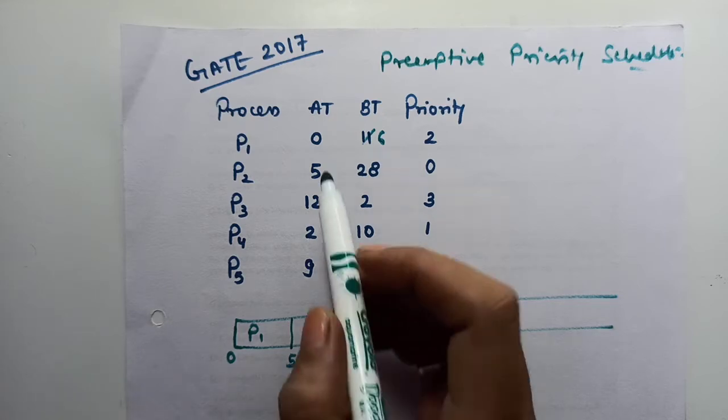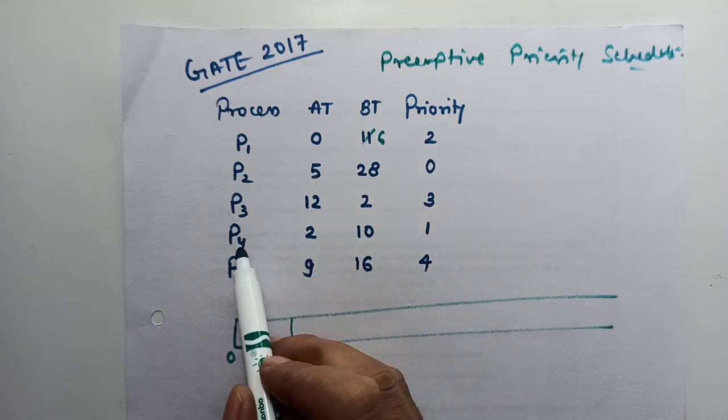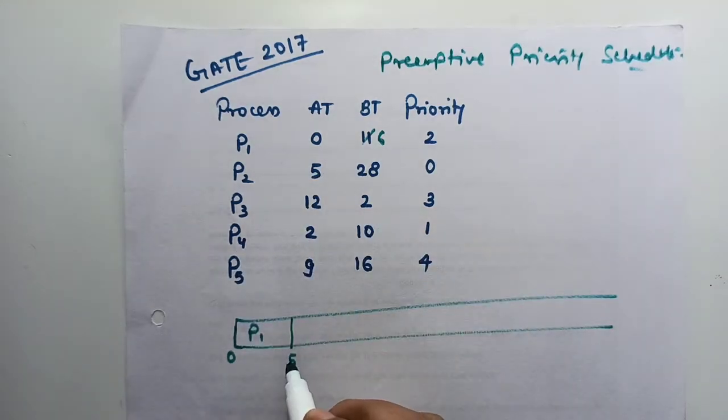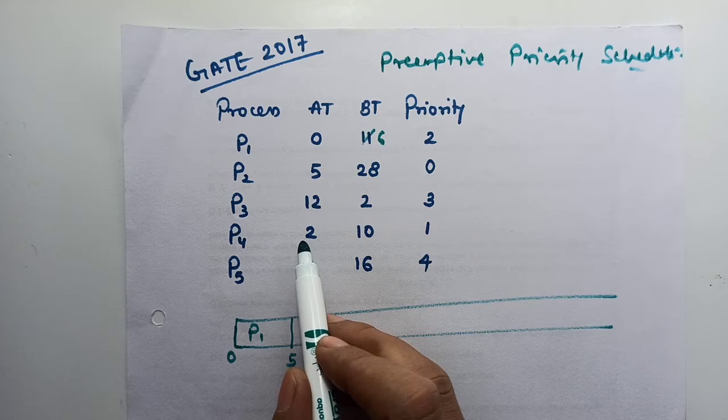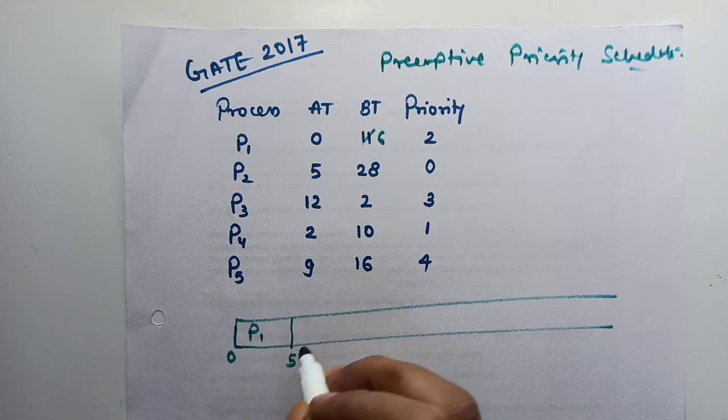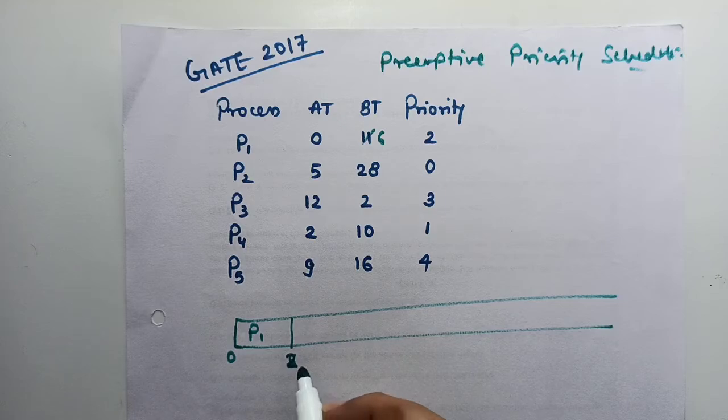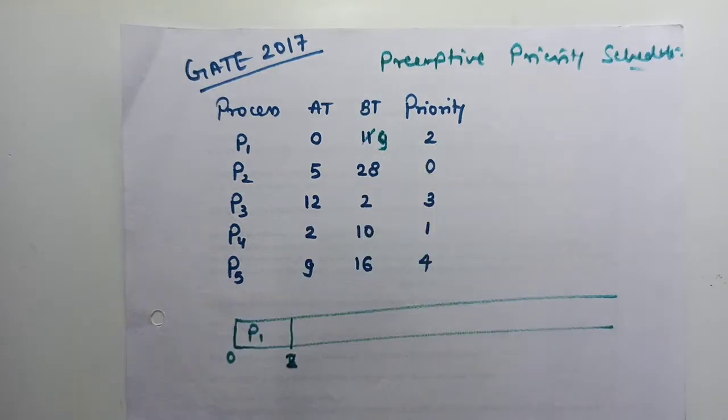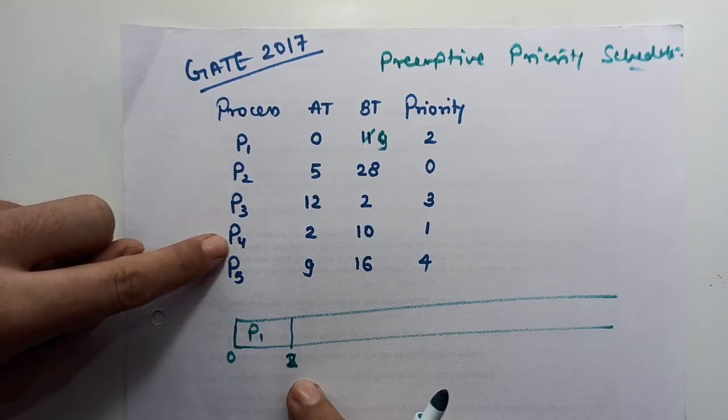Oh, sorry. The next process is arriving at time 2. So that is process P4. We missed it. So process P4 will arrive at 2. So the next process is arriving at time 2, so we can execute only 2 time units, right? So after 2 time units, we have 2 processes in the ready queue, that is P1 and P4.